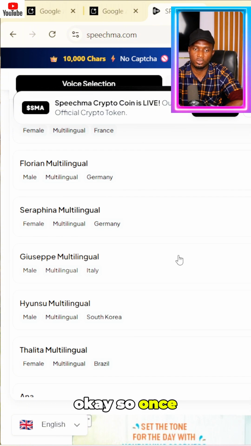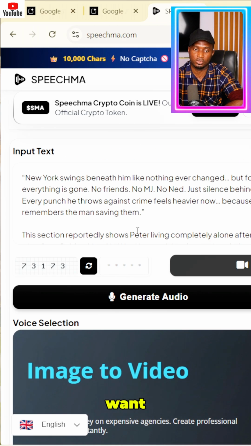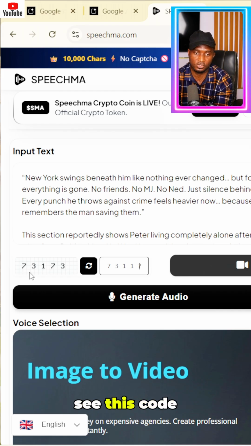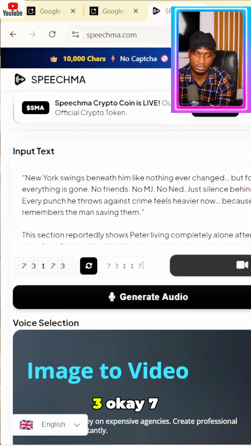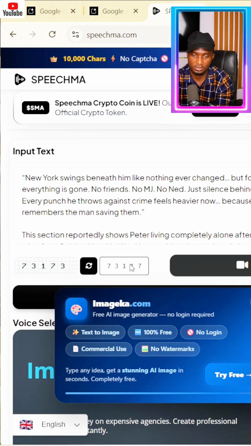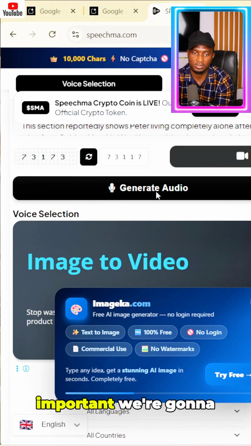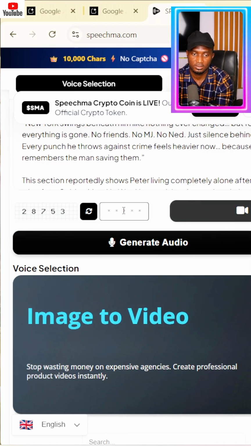Once you've selected the voice you want, it's going to give you a captcha verification code. So you have to enter it correctly. This code is 73173. Make sure you enter it correctly. Very important. When you generate it, the next code is 8753.